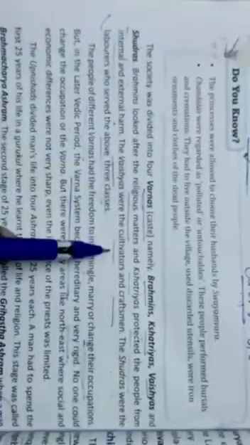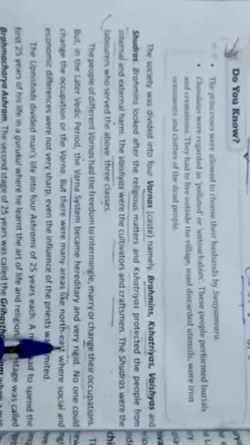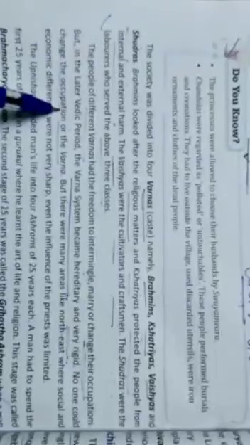Kshatriyas had to protect the kingdoms. The Vaishyas had to do cultivating work. And the Shudras had to serve the classes. So the work and positions became hereditary in the later Vedic period. No one could change the occupation or the varna. In the later Vedic period, students, no one was permitted to change their occupation or their work.